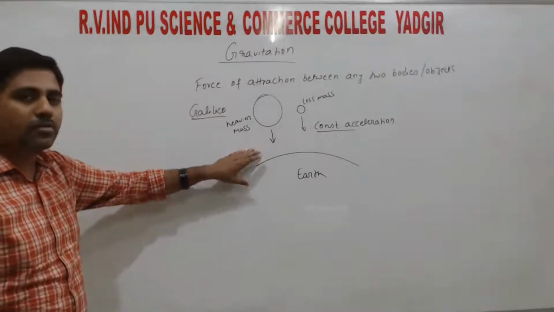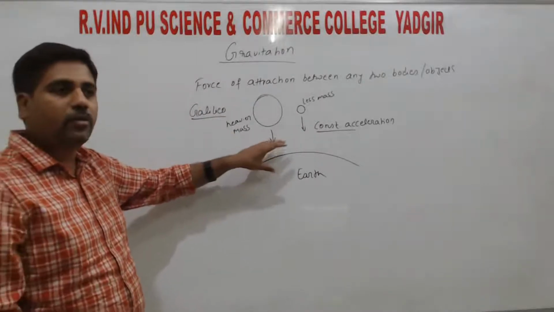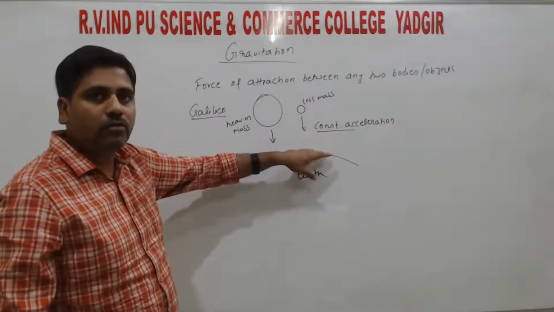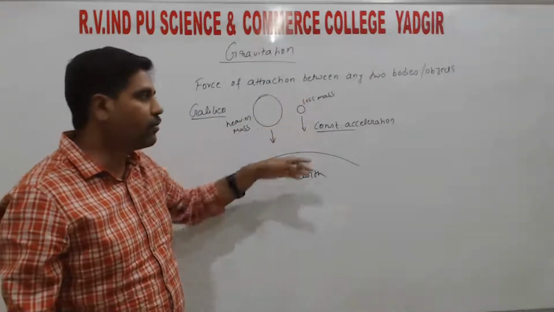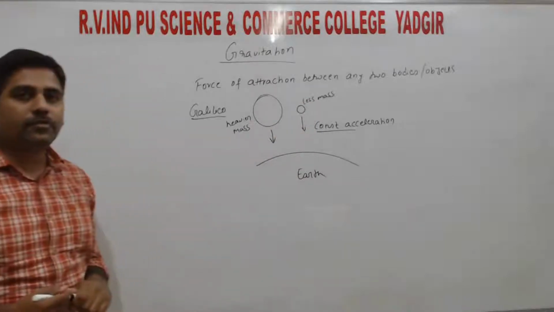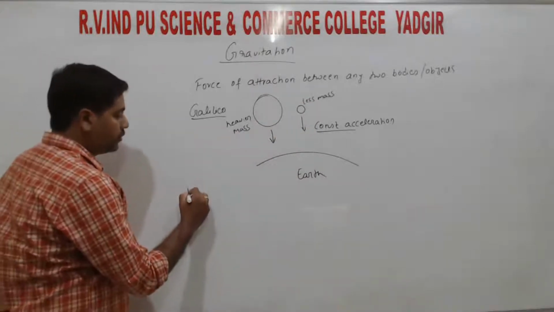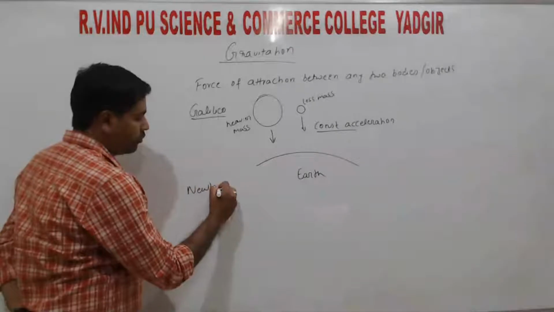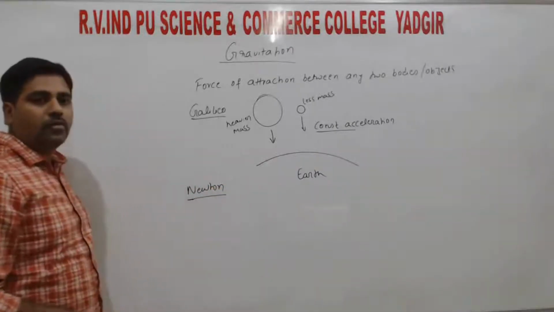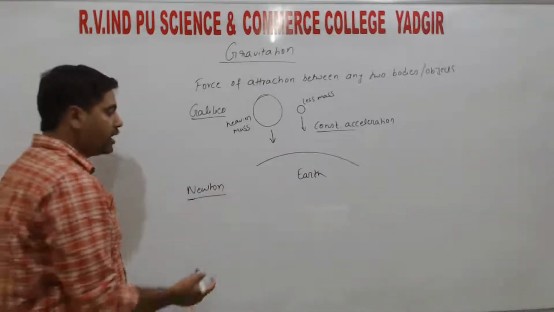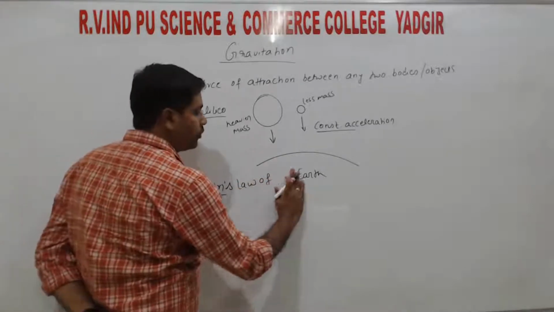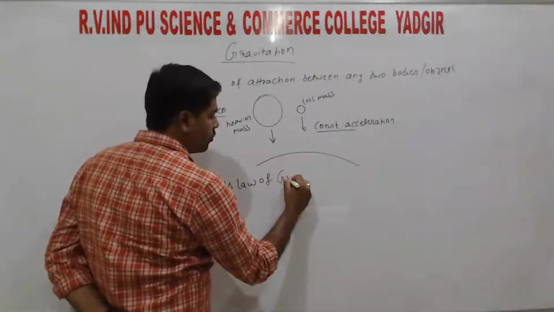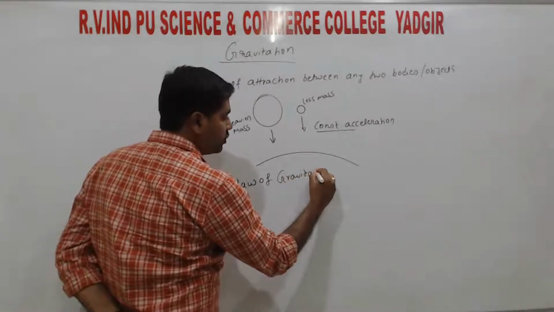There is no mathematical relation for this. When the mathematical relation comes, at that time we say that the statement is valid. So a series of experiments was conducted by Newton. Hence the law is named Newton's law of gravitation.